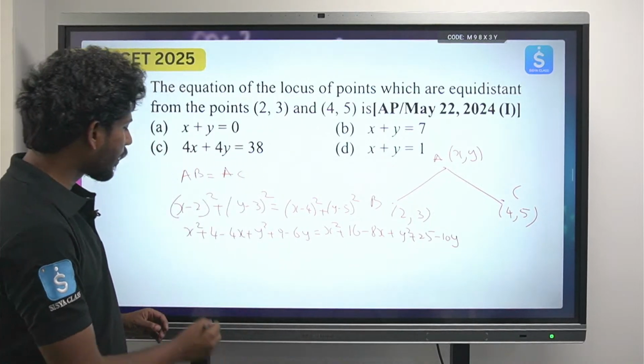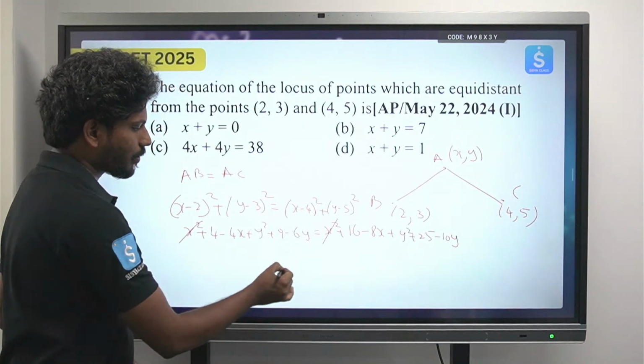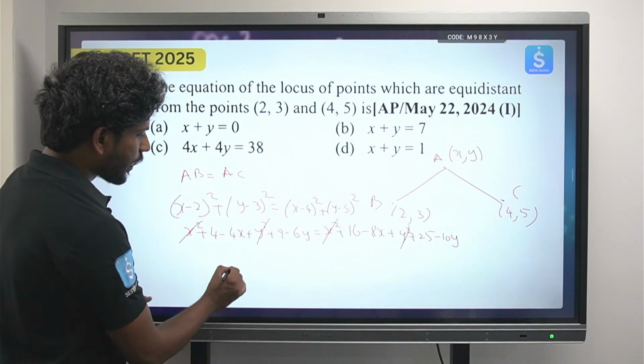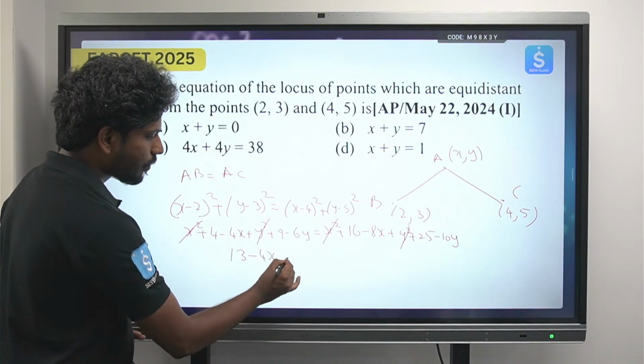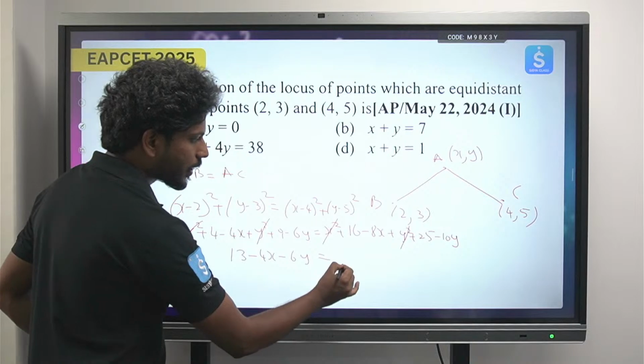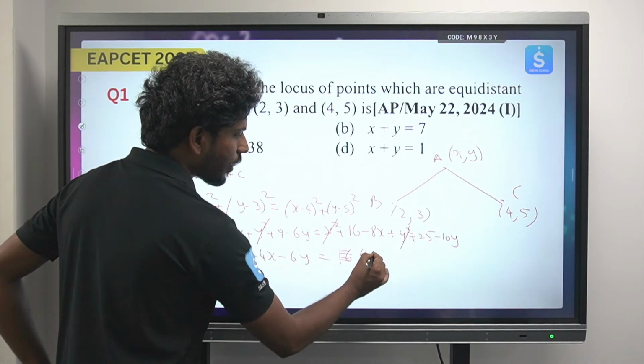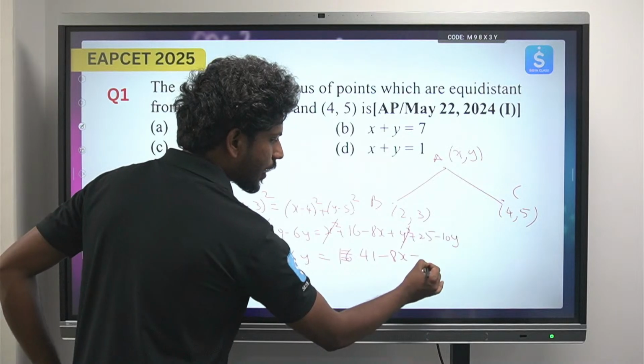Okay, so what can I cancel here? x square, y square. Okay, 4 plus 9 is 13 minus 4x minus 6y. On the other side, 16 plus 25 is 41 minus 8x minus 10y.